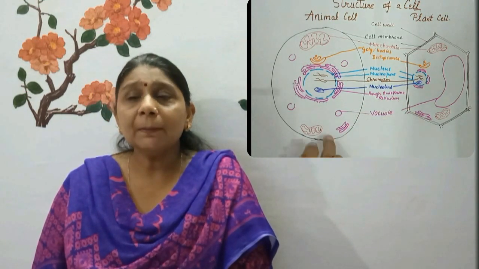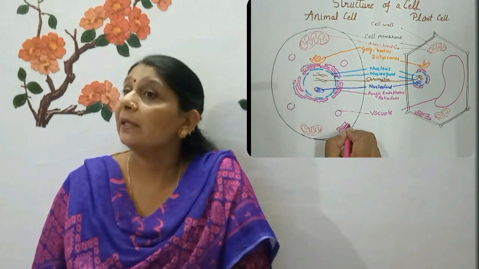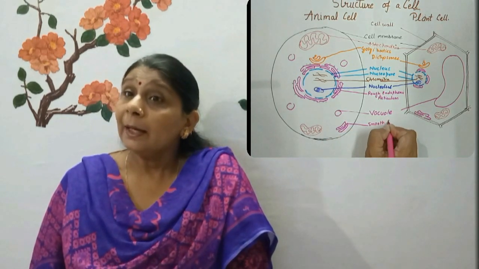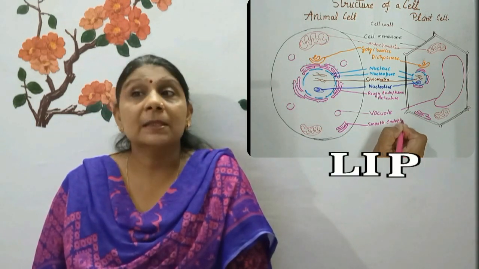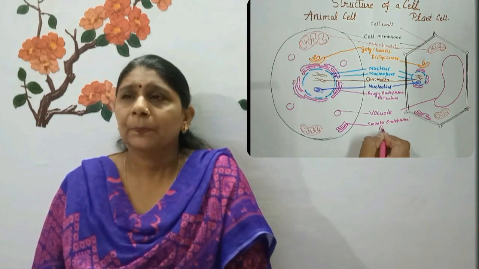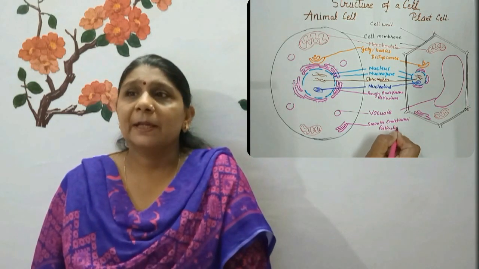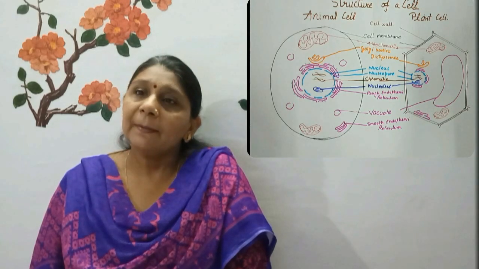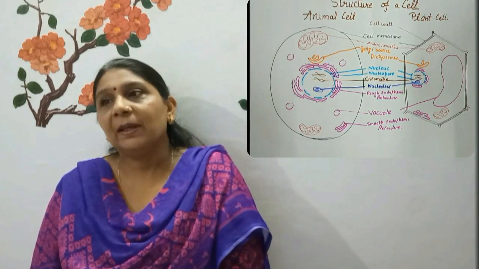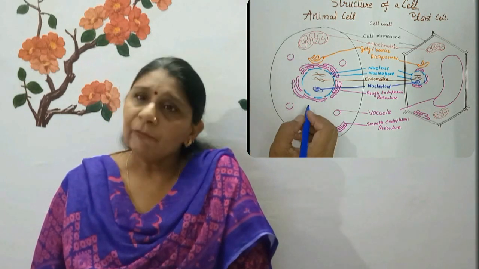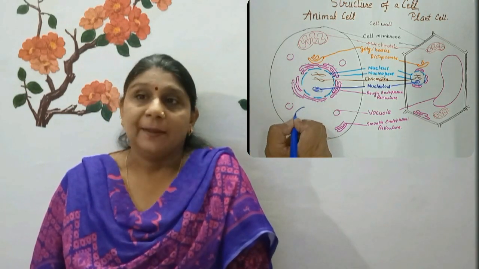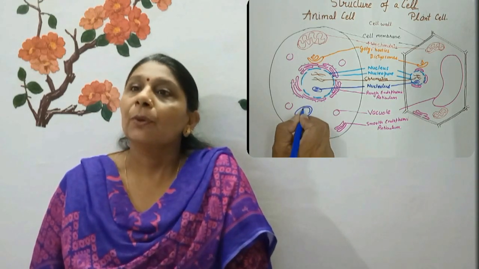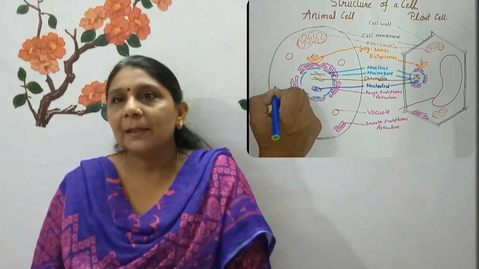Smooth endoplasmic reticulum does not have any ribosomes and hence looks smooth. It plays a key role in synthesis of lipids. Lipid means fat. The smooth endoplasmic reticulum is involved in the synthesis of phospholipids, the main lipid in cell membranes, and are very important in the process of metabolism. They also transport the products of rough endoplasmic reticulum to other cell parts like the Golgi apparatus.